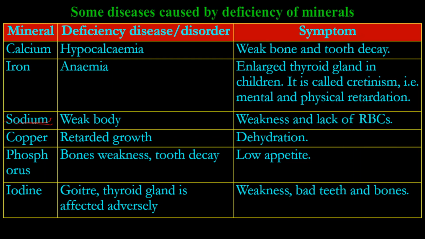Deficiency of sodium is weak body. Its symptoms include weakness and lack of RBCs. Deficiency of copper is retarded growth. Its symptoms include dehydration. Deficiency of phosphorus is bones weakness, tooth decay. Its symptoms include low appetite. Deficiency of iodine is goiter. Thyroid gland is affected adversely. Its symptoms include weakness, bad teeth, and bones.